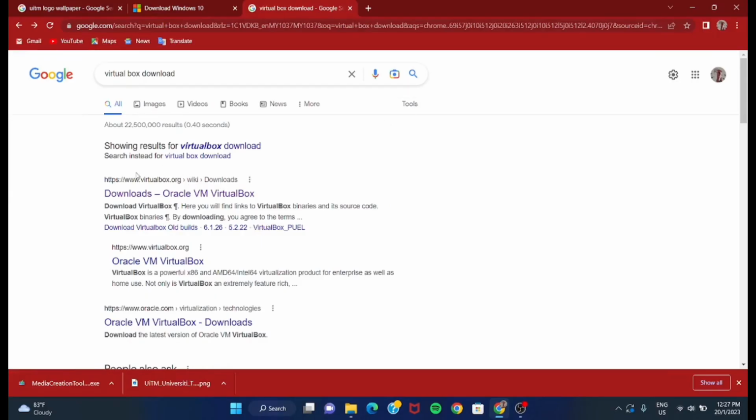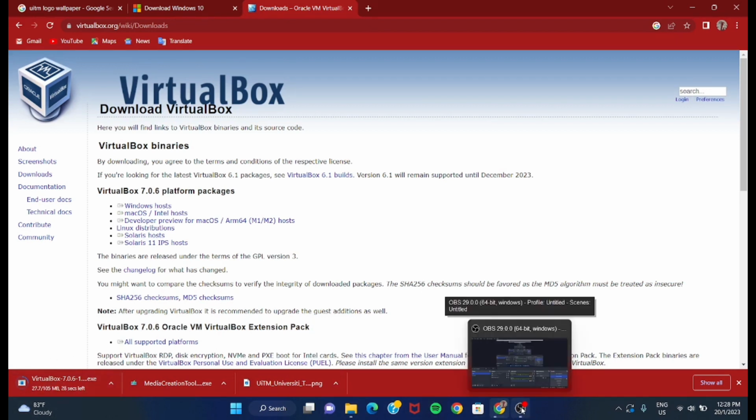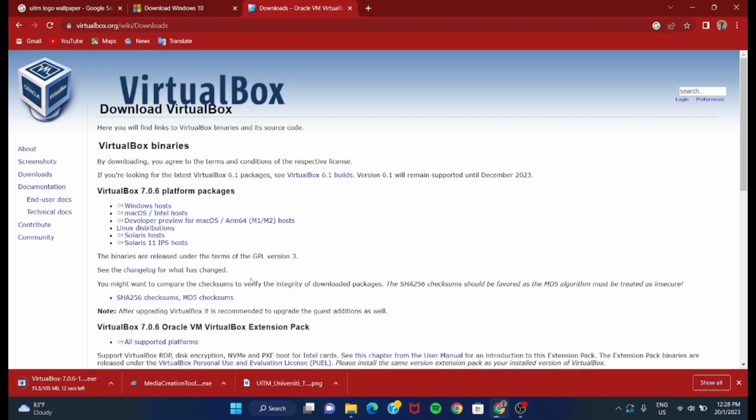For the installation of the virtual machine, first of all, open Google. Click the first link of the first website. Click Windows host. Wait until the download finishes. Click the file.